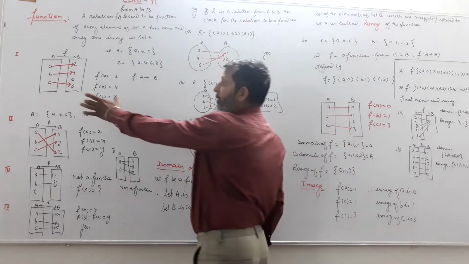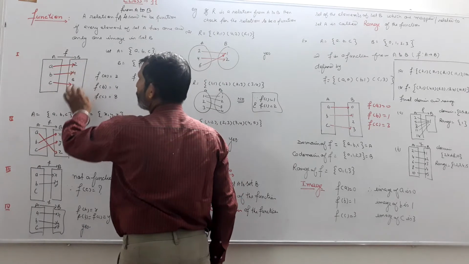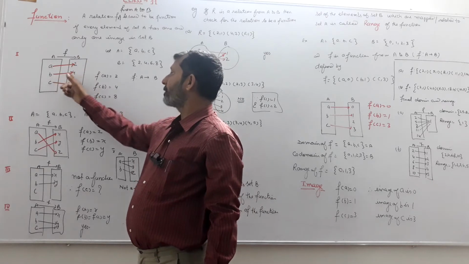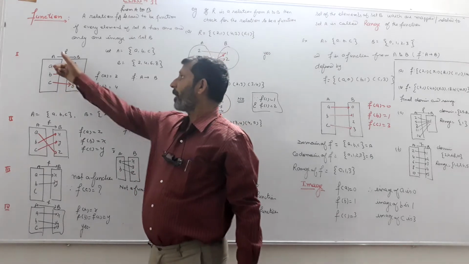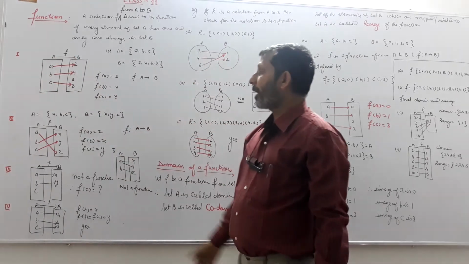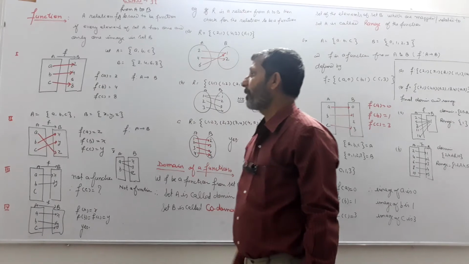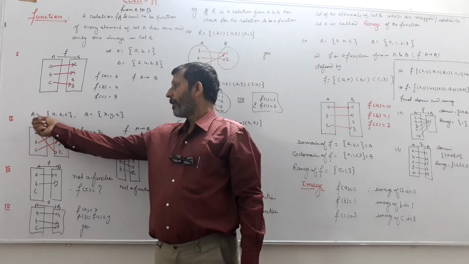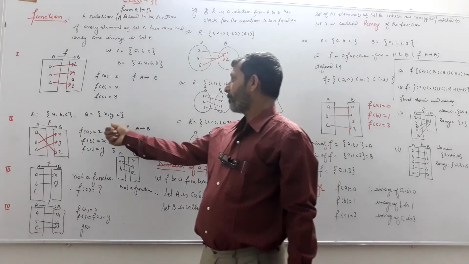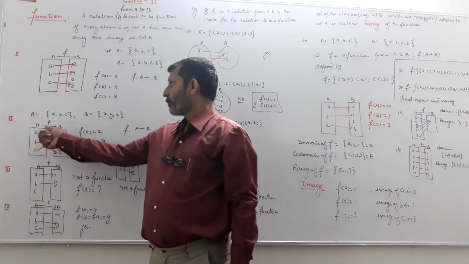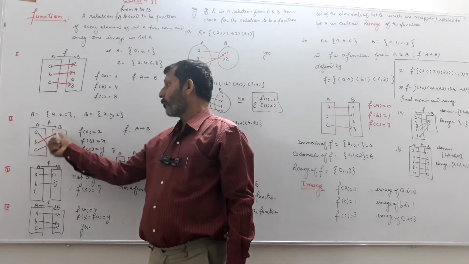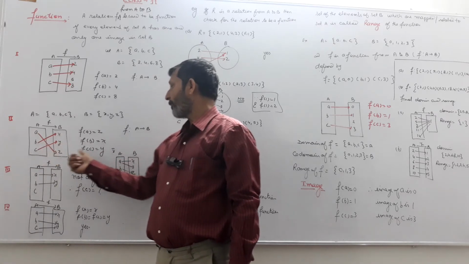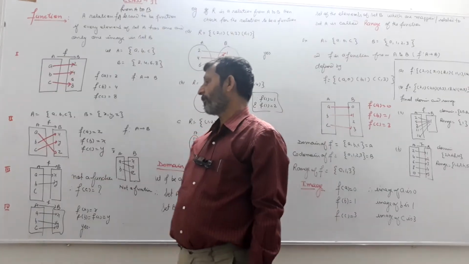For example, A and B are two non-empty sets, and f is a function relation if A is related to 2, B is related to 4 and C is related to 8. So every element of set A is mapped with an element of set B, therefore it is known as a function. Or again, the second example: set A has the elements A, B, C and set B has the elements X, Y, Z. A function relation from A to B, if A is mapped with Z, B is mapped with X and C is mapped with Y, yes it is also a function.